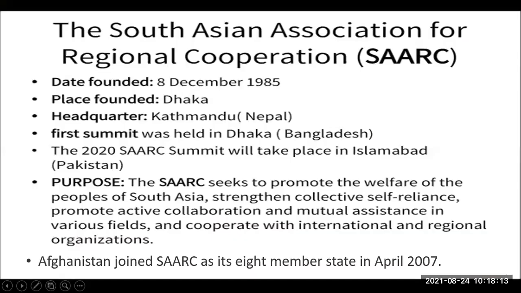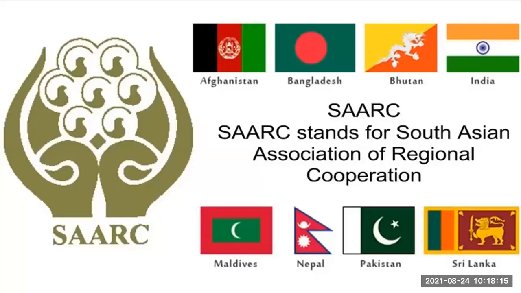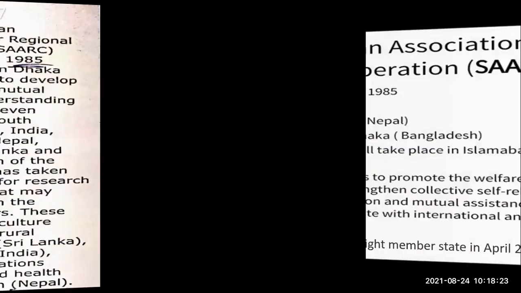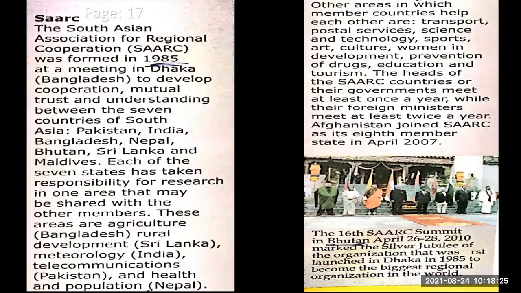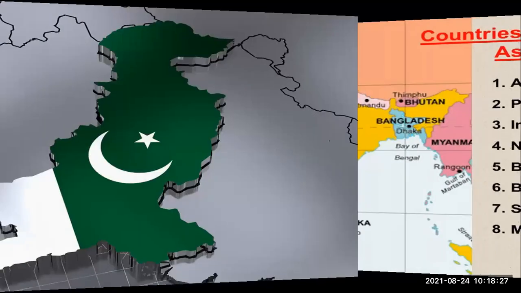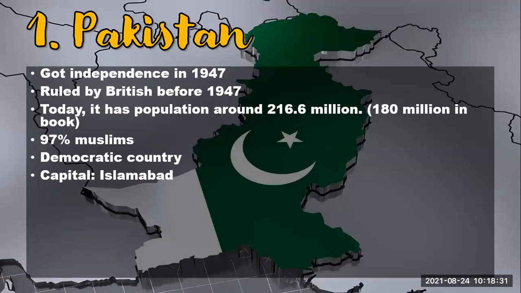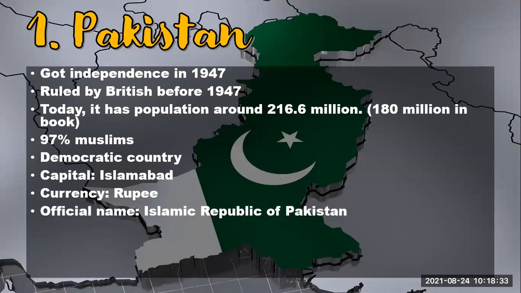Here come the previous slides and I want your eyes to have a revision of what we already have learned. About Pakistan, we have learned that when it got independence, 97% of the population is Muslim.